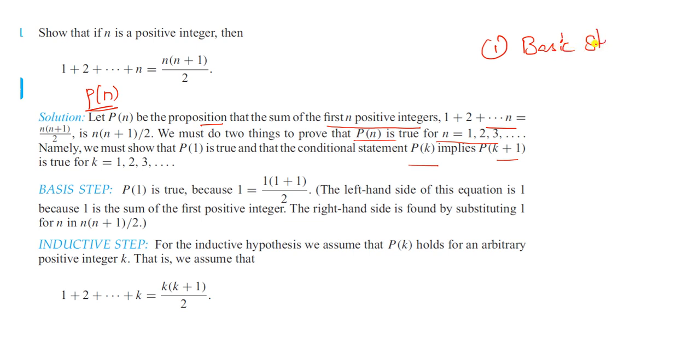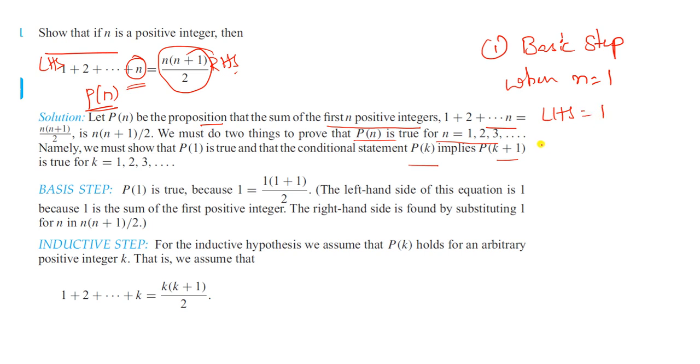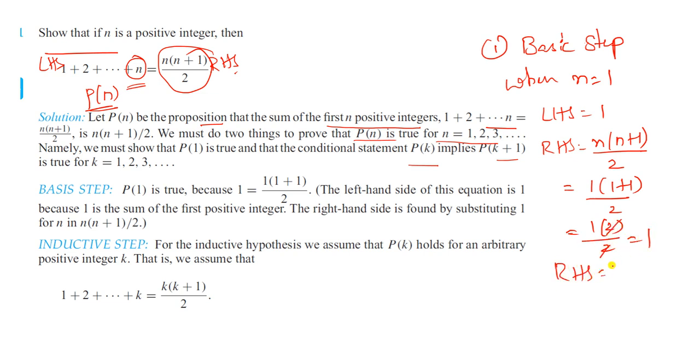Basic step: we assume that when n equals 1, what is the value here? This is the LHS part, and this is the RHS part. Clear? So here LHS is n, so n equals 1 and LHS equals 1. What is the RHS value? n into n plus 1 by 2. In place of n we place 1 into 1 plus 1 by 2, equals 1 into 2 by 2, then the 2 cancels and we get 1. Hence RHS equals 1. Therefore LHS equals RHS.